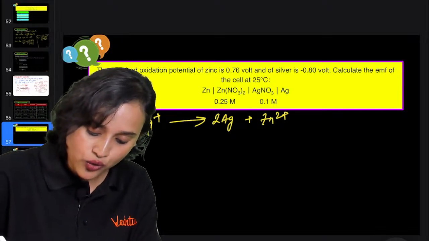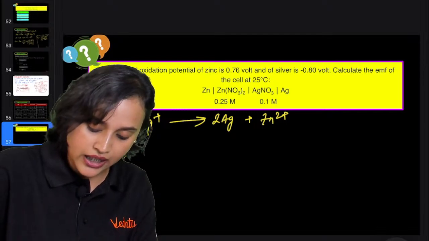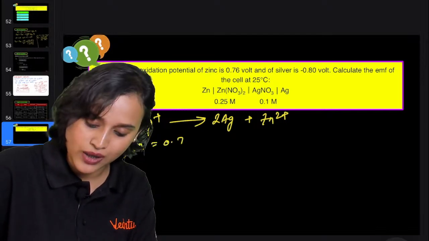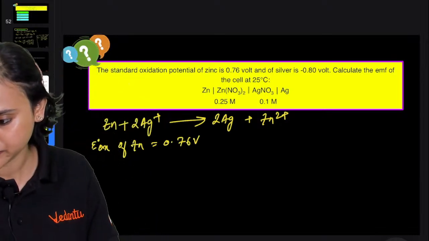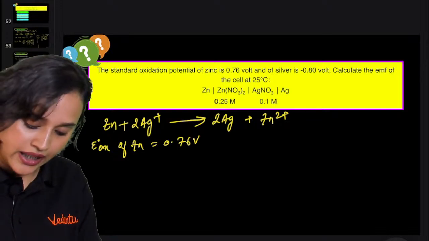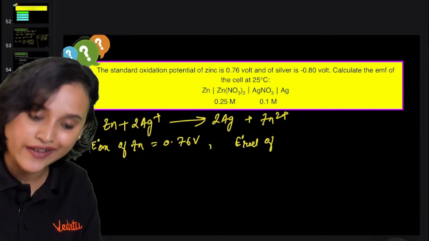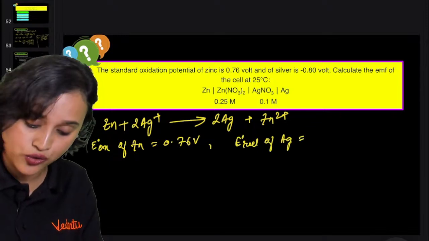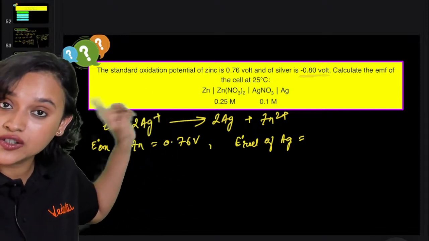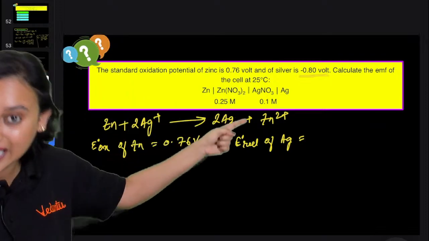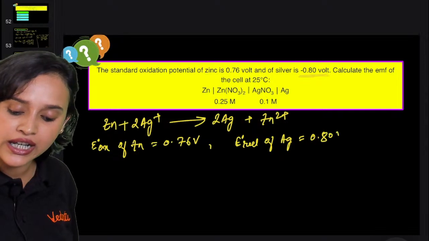Now what is given to you is E0 oxidation potential of zinc, which is 0.76 volt. Am I right, everybody? Very good. And the oxidation potential of silver is given to you as minus 0.80 volt, so the reduction potential is going to be 0.80 volt.